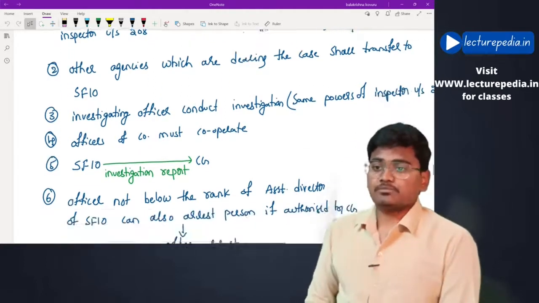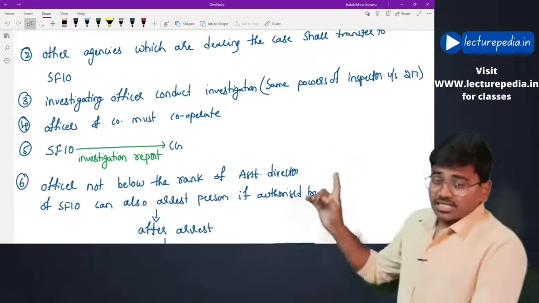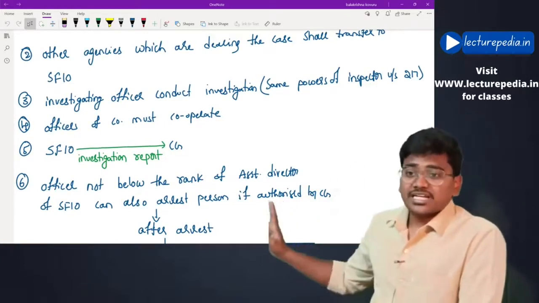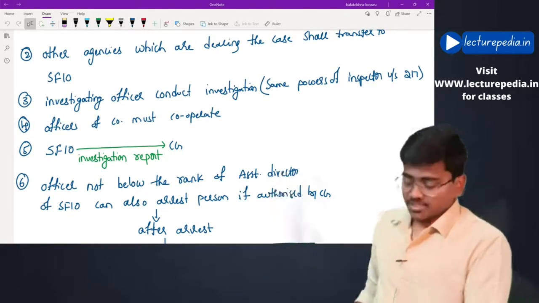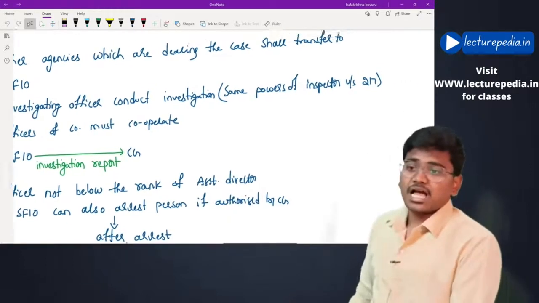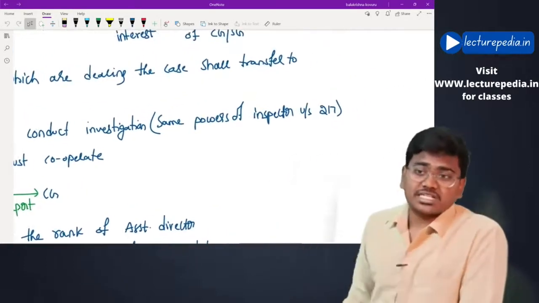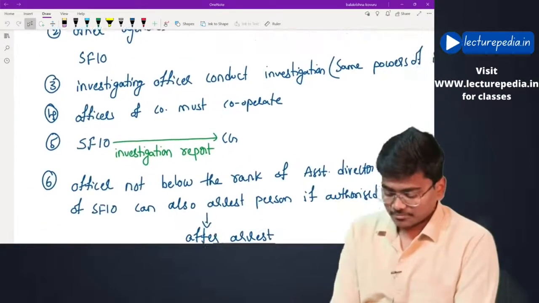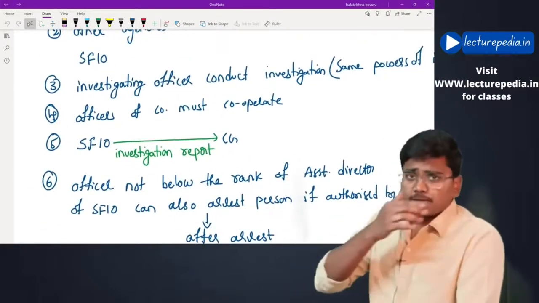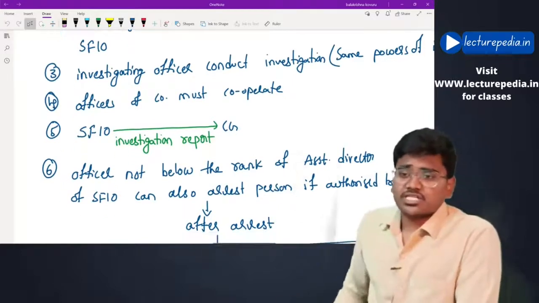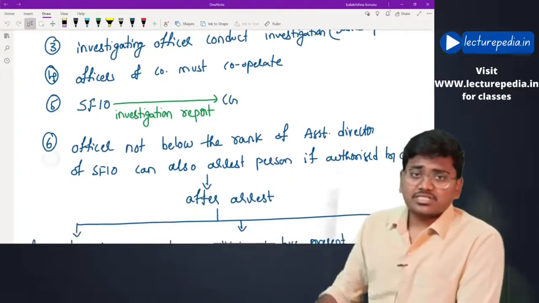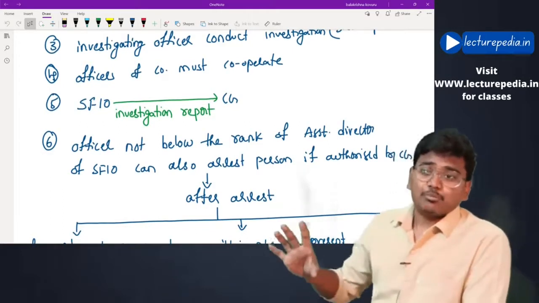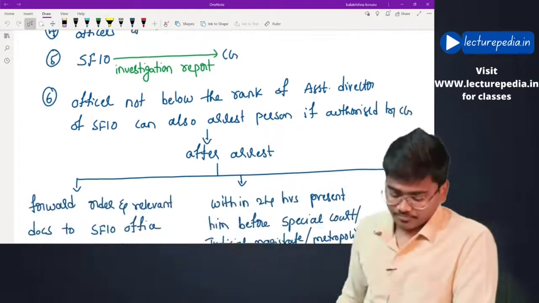Hope this is clear. And SFIO will appoint an investigation officer. The investigating officer will conduct the investigation. This investigation officer will have the same powers of inspector under section 217. Next, officers of the company must cooperate with this investigation officer, and once the investigation is completed, SFIO will give the investigation report to central government.